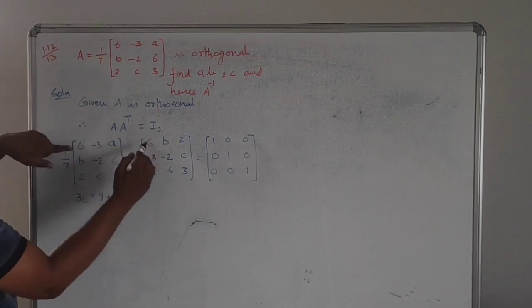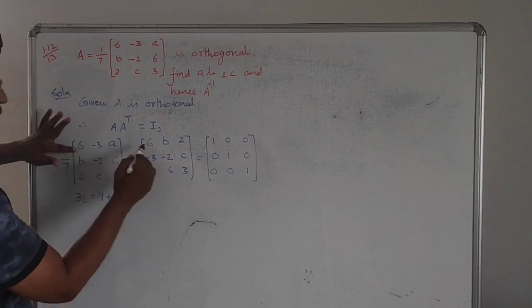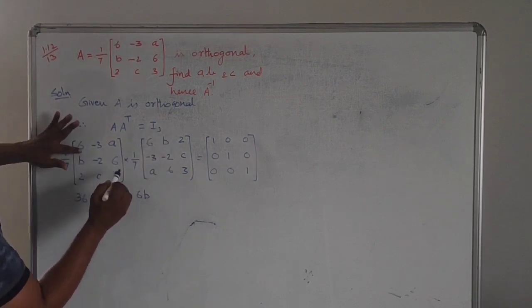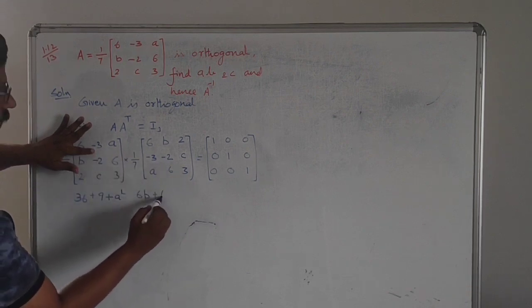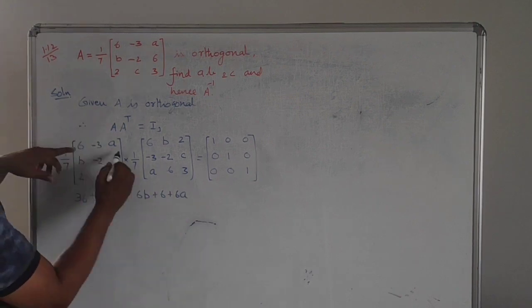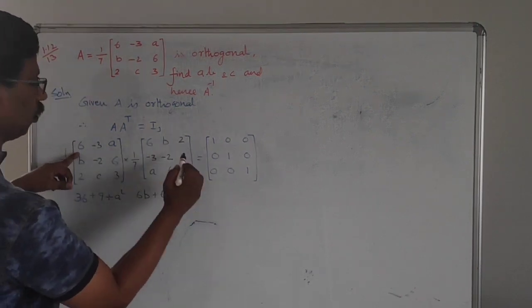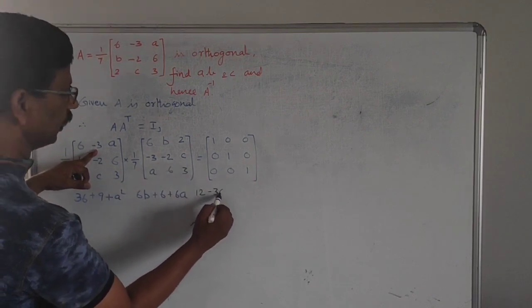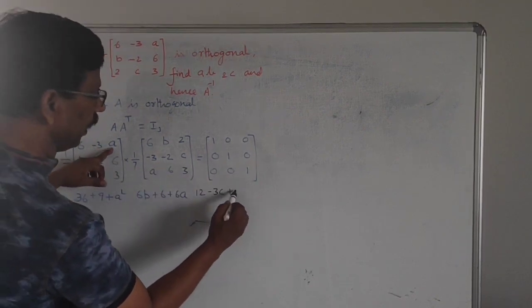First row, first column is over. Then first row, second column: 6b plus 6 plus 6a. Then first row, third column: 12, minus 3c, plus 3a.